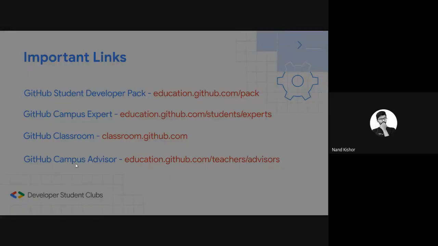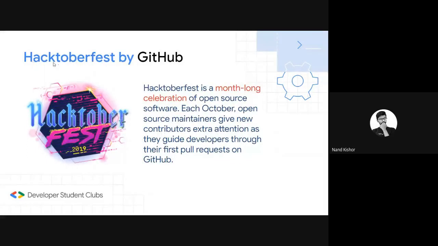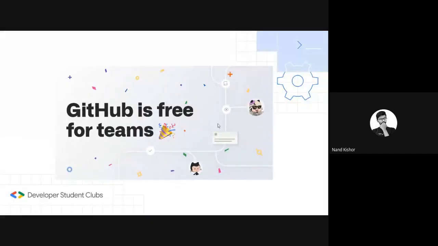And GitHub also organizes its fest every year, which is named Oktoberfest, in which you have to create some pull requests on some repository on GitHub. If you successfully create 4 pull requests, then the first 50,000 students are rewarded with the Oktoberfest t-shirt. And recently, GitHub also announced GitHub is now free for teams. You can create unlimited private repositories or have unlimited collaborators on your same repository. So you can even create your own organization today, right now.